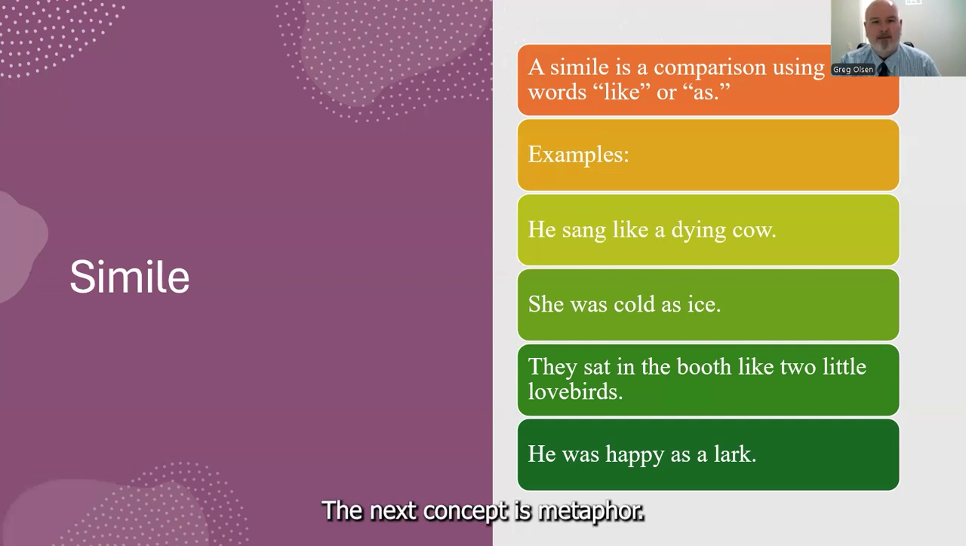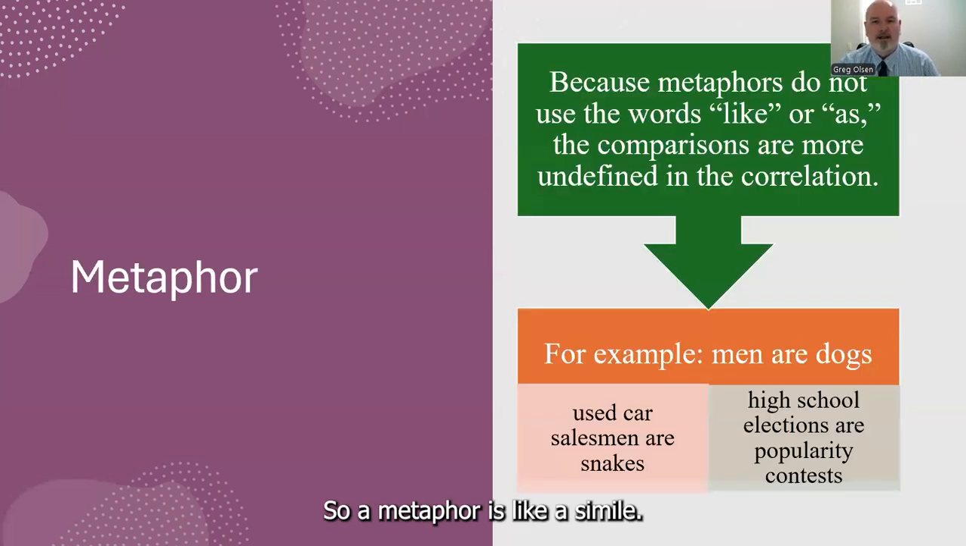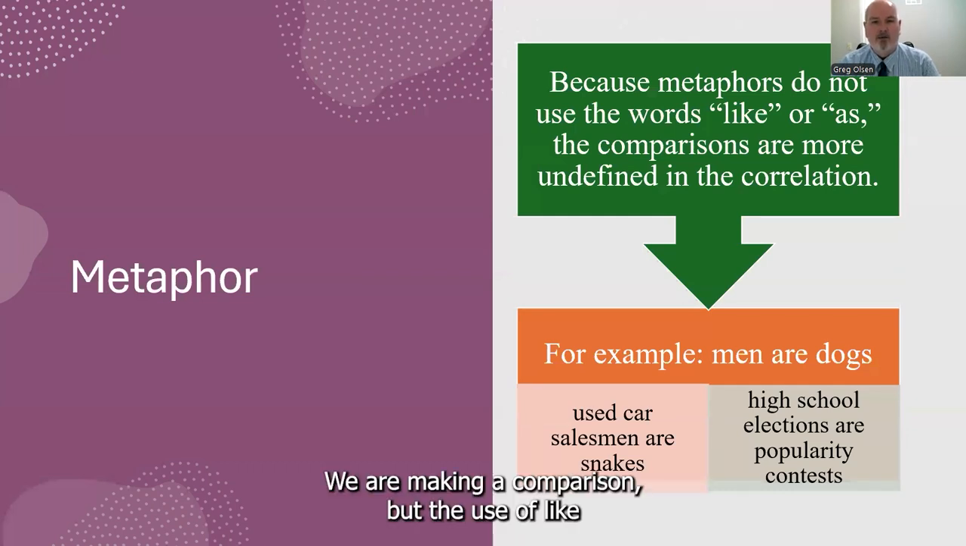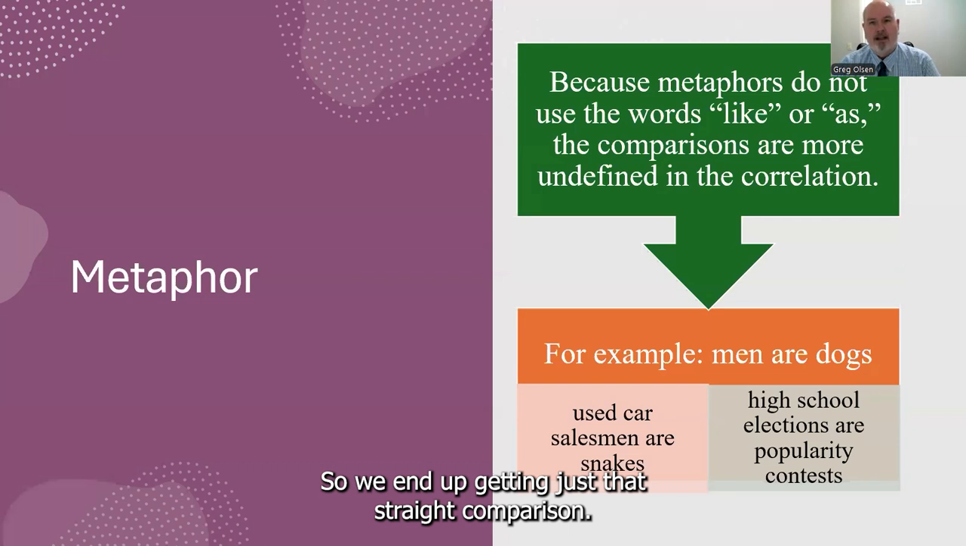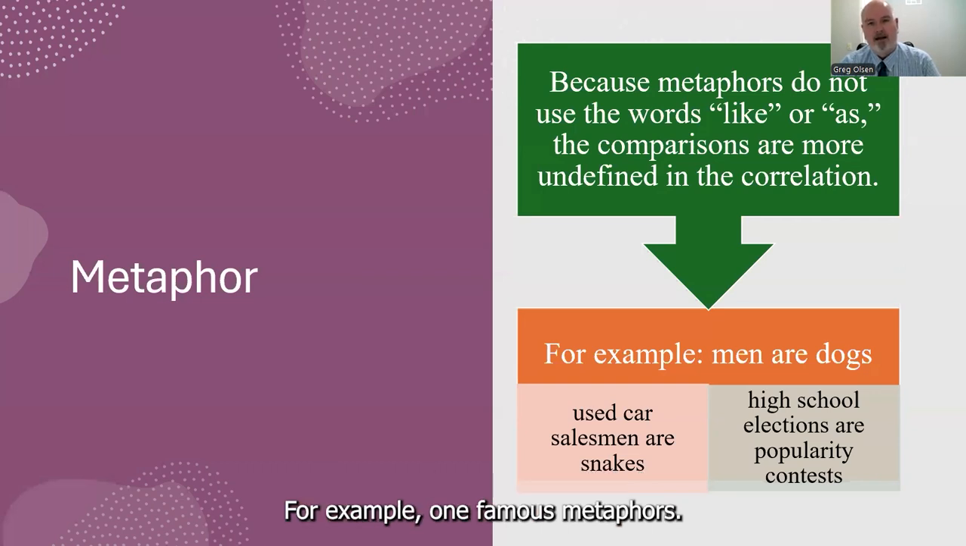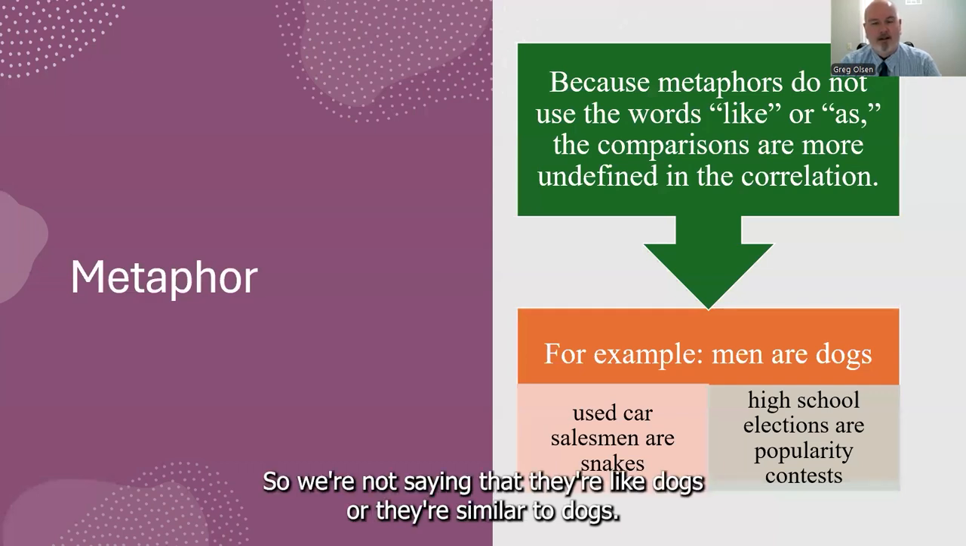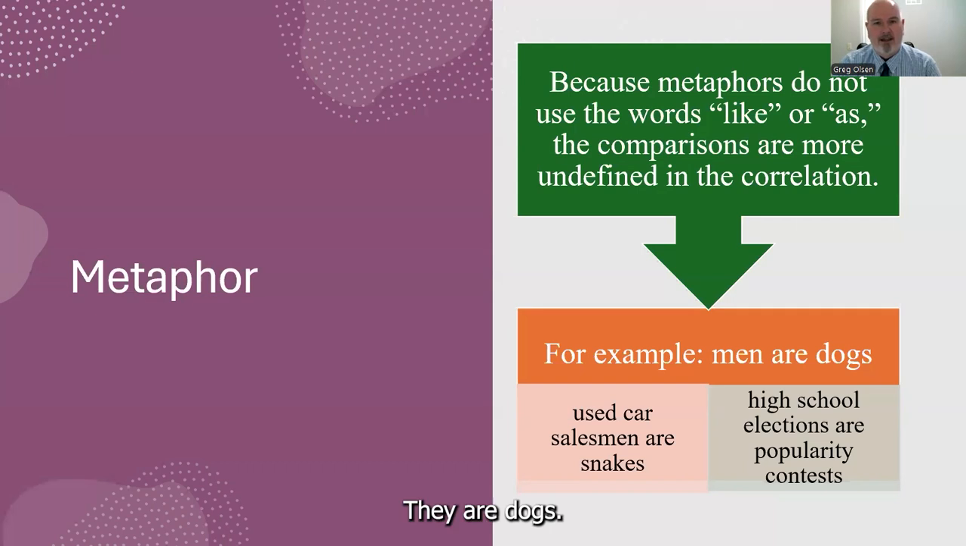The next concept is metaphor. A metaphor is like a simile. We are making a comparison, but the use of "like" or "as" is not applicable here. So we end up getting just that straight comparison. For example, one famous metaphor is "men are dogs." We're not saying that they're like dogs or they're similar to dogs. They are dogs. Now, of course, we know that men are not dogs.